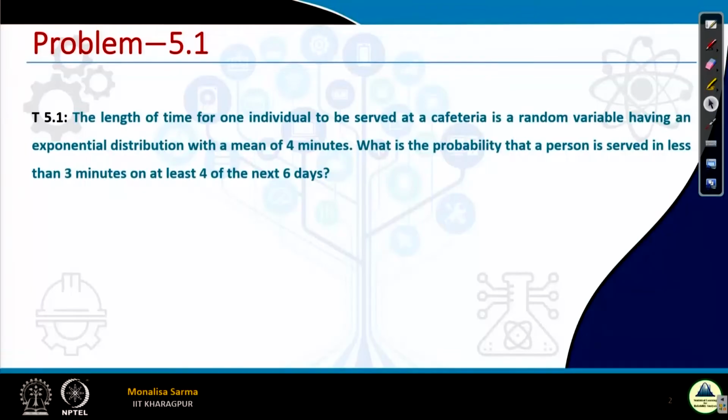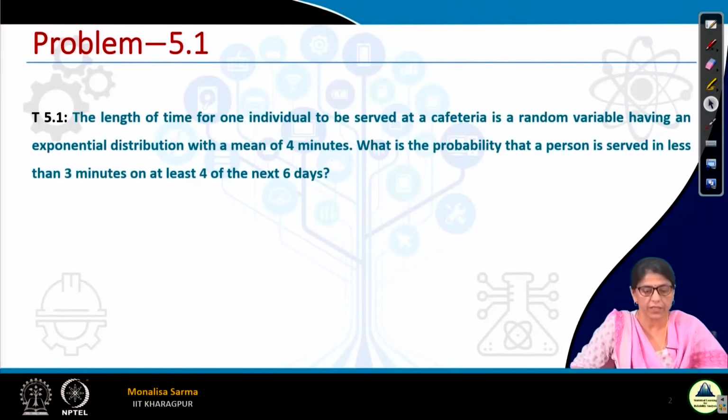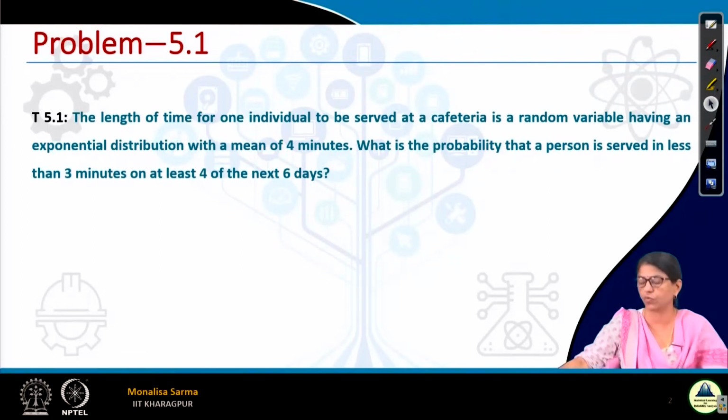So directly coming to the problem, see the first question: the length of time for one individual to be served at a cafeteria is a random variable having an exponential distribution with a mean of 4 minutes.